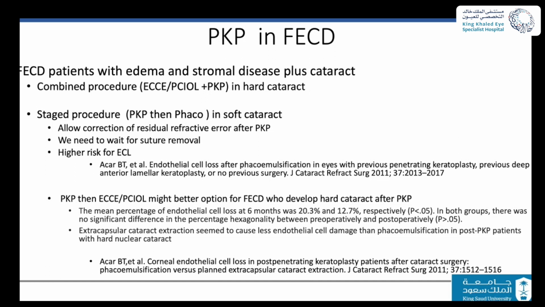Then you might do a soft, gentle phacoemulsification or you can address the issue. During that time, I have seen patients where I operated, I removed the suture, but during the 1 year time I was waiting, the cataract became very hard. Then at that time, what will be your option? My option at that time is to do it as an extracapsular cataract extraction after I do the suture very well.